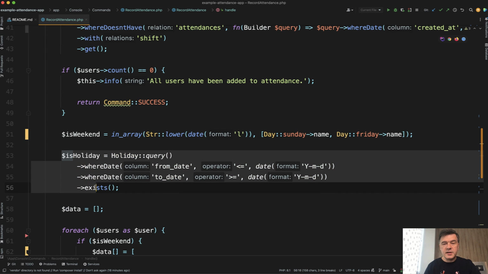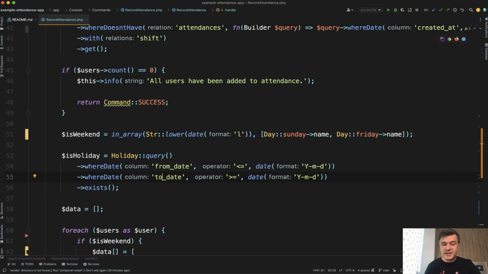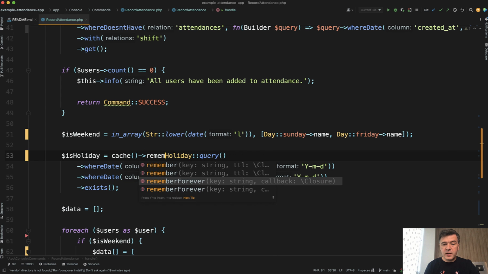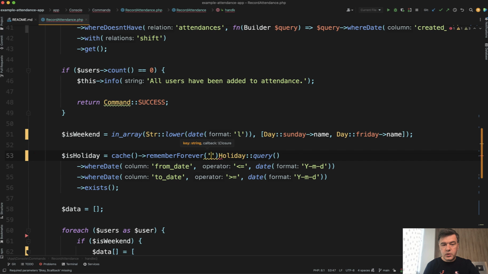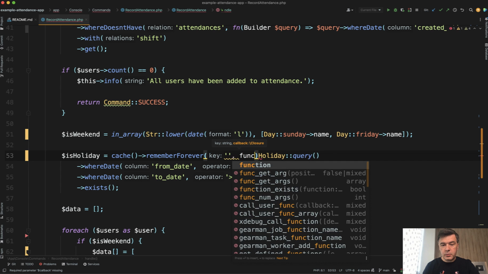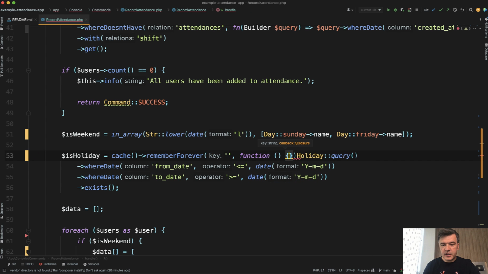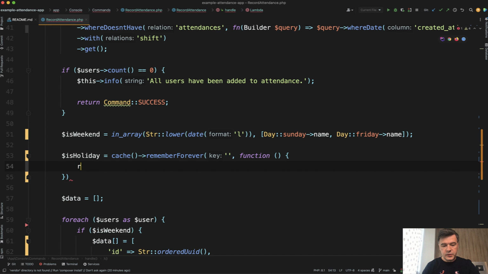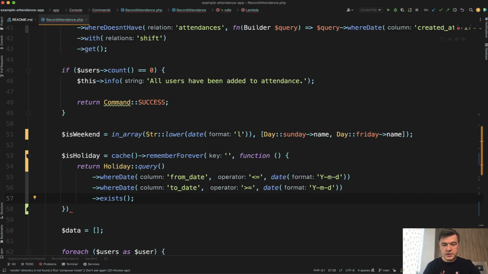This one is a clear candidate for caching. So the parameter for that query is just the date of today. So the result of that query changes only once per day. So we can totally replace that to cache, remember, or maybe even remember forever with the key of the date. We have the key, and then we have a callback function. And inside of that callback function, we cut and paste this, return holiday query.